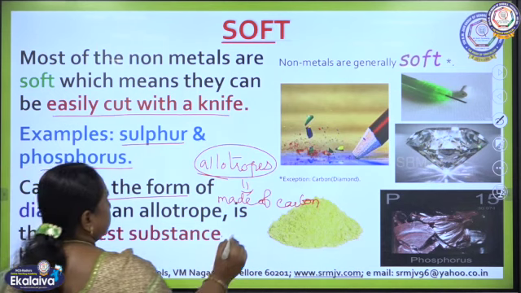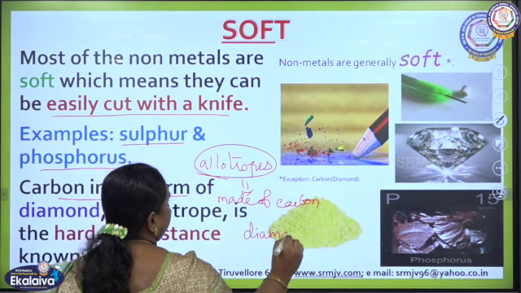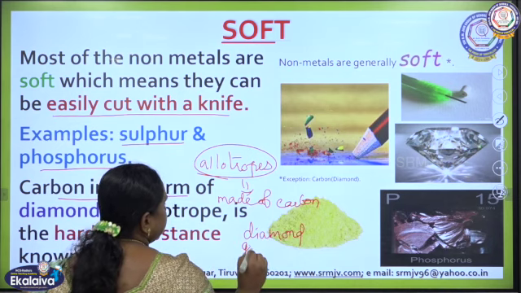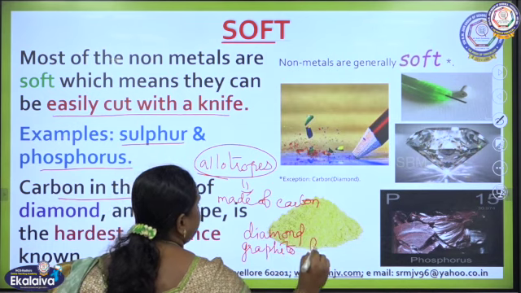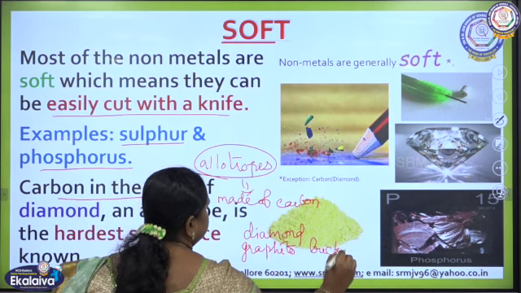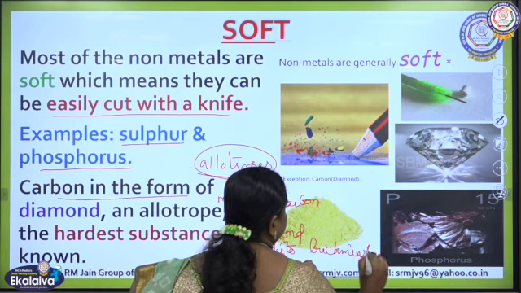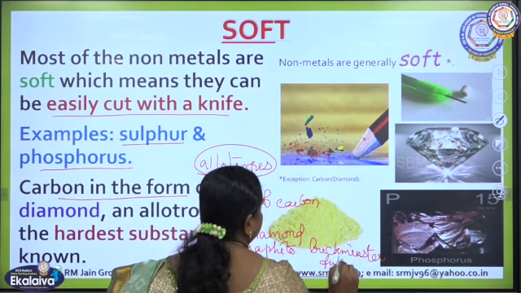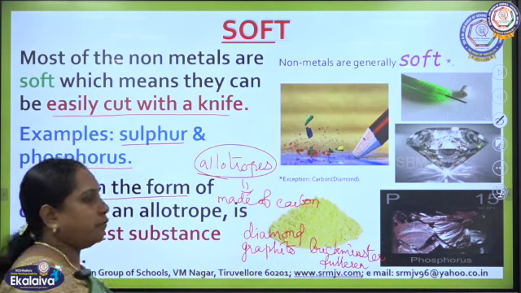There are 3 allotropes of carbon we have. One is diamond, graphite and Buckminster fullerene. These 3 are the allotropes of carbon.